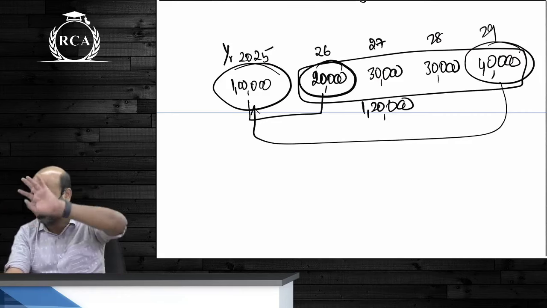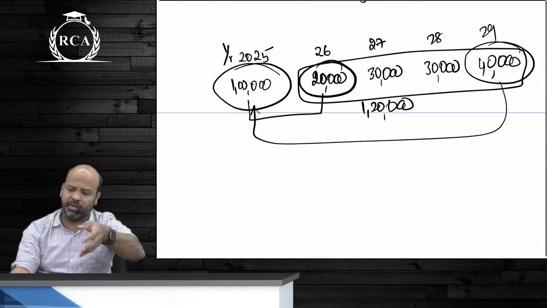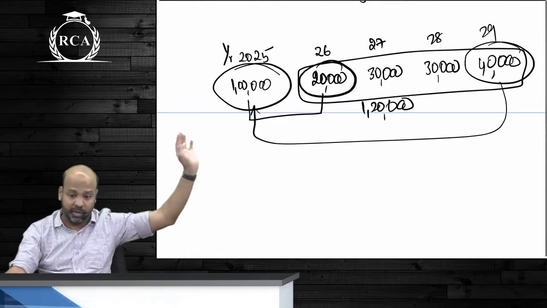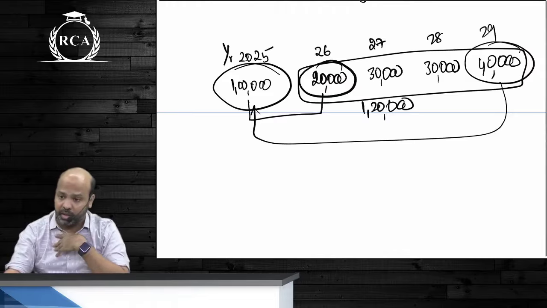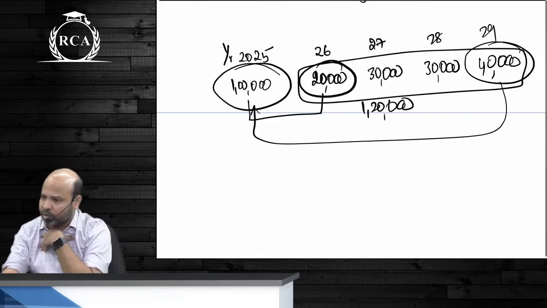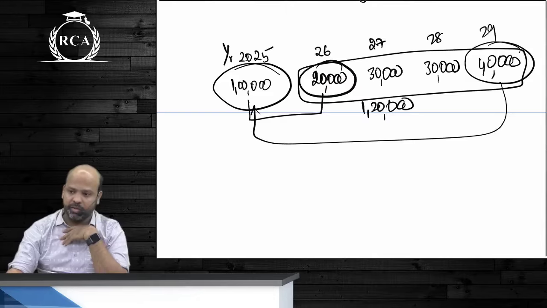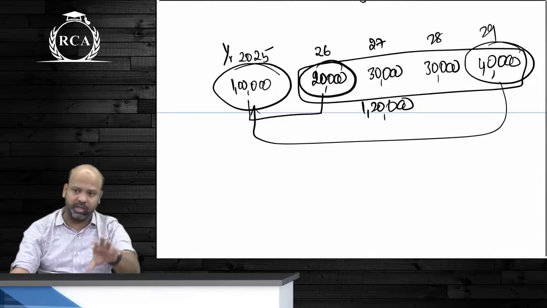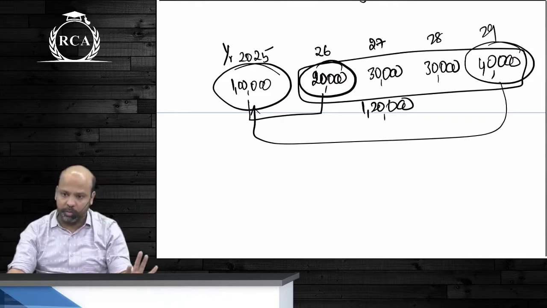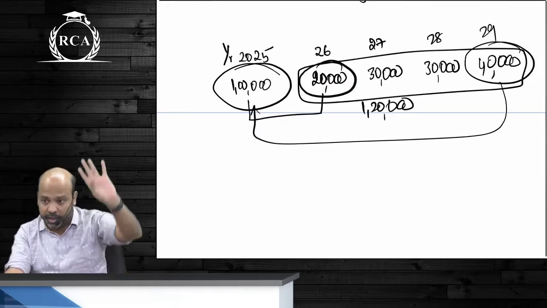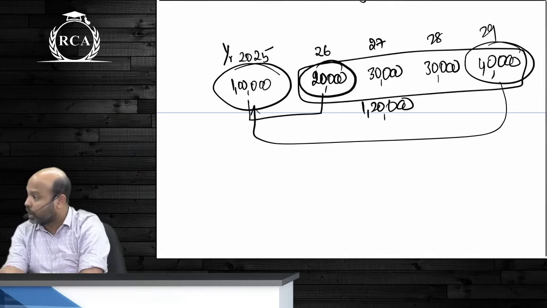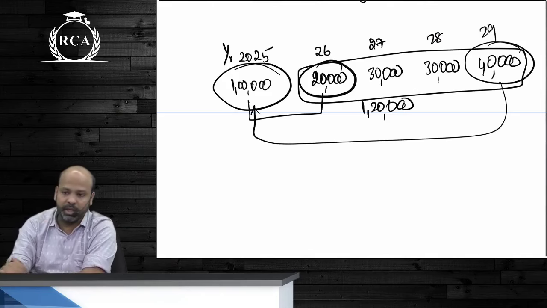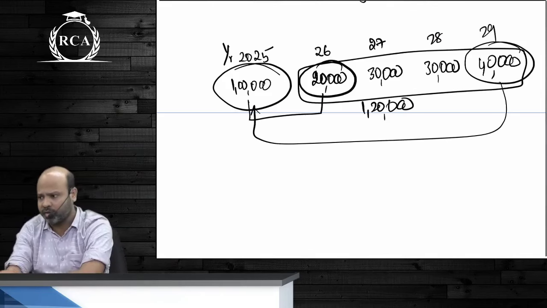For example, if you talk about IT freshers or CA freshers, in 2009, 2010, when we cleared, the average salary of a fresher chartered accountant was about 7 lakhs. Fast forward to 2025-26, the average salaries of a fresher in those same organizations are still in the range of 10 to 11 lakhs. I'm talking about those companies that were offering. There are entities that were offering 15 lakhs earlier also. The companies that were offering 6 to 7 lakhs back then are still offering in the range of 9 to 10 or in certain cases 10 to 11.